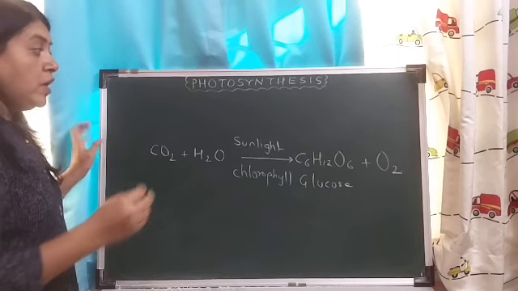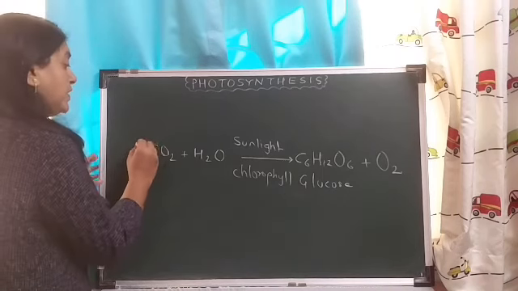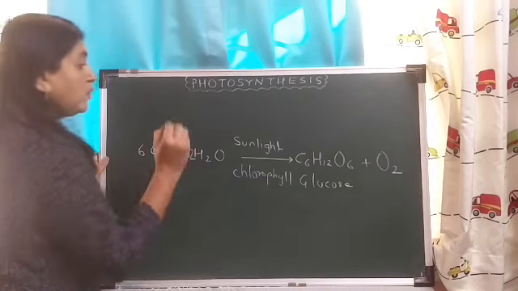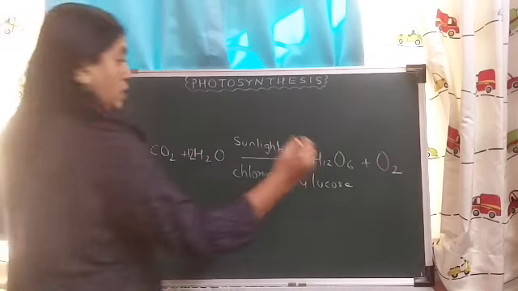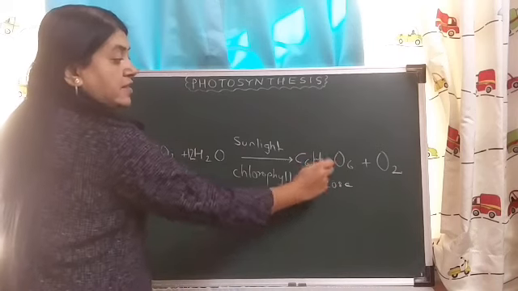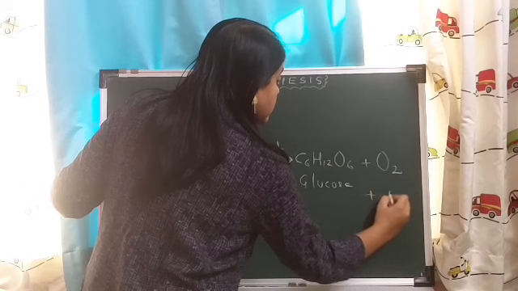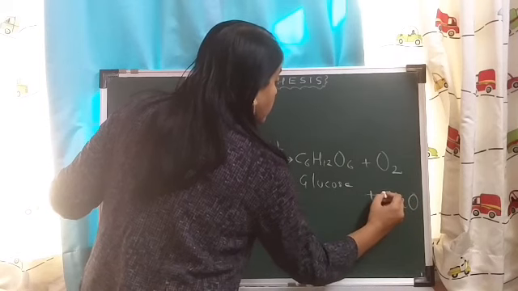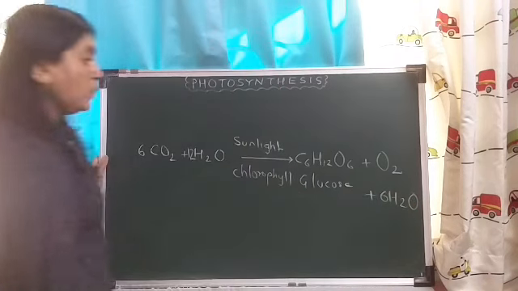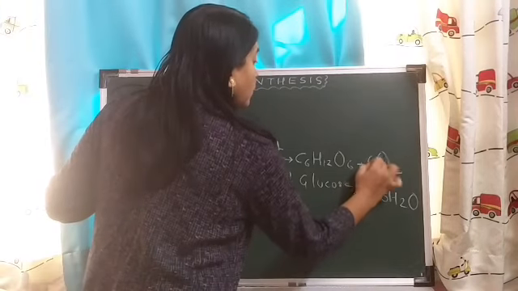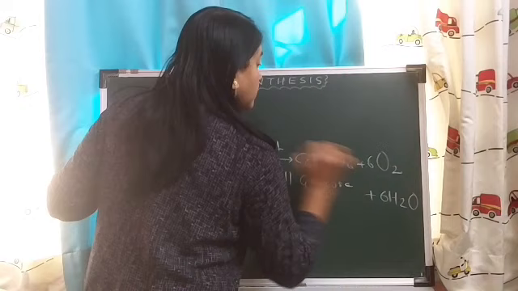Sunlight and chlorophyll. If you balance the reaction, you will get 6CO2 plus 12 molecules of H2O gives C6H12O6, that is glucose, plus oxygen, plus again release of the water molecules. Okay, so this is the reaction of photosynthesis.